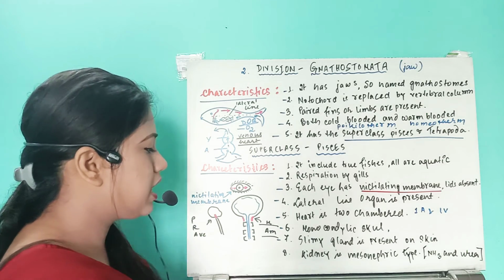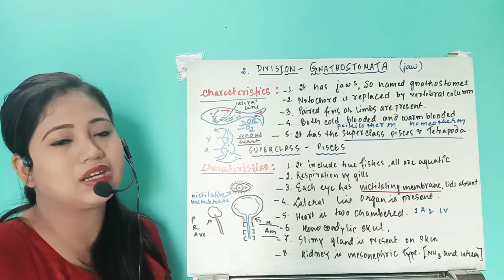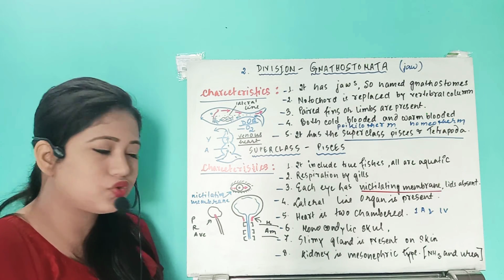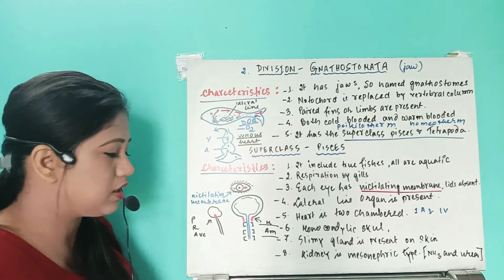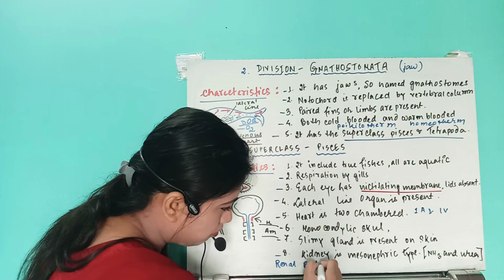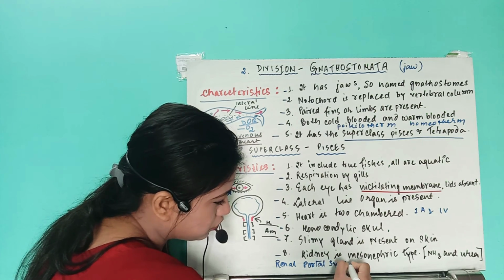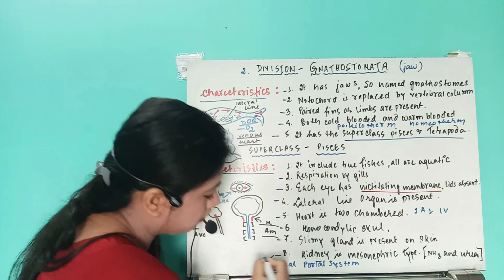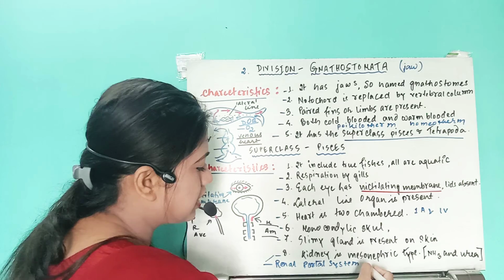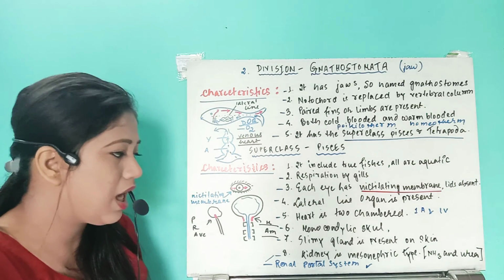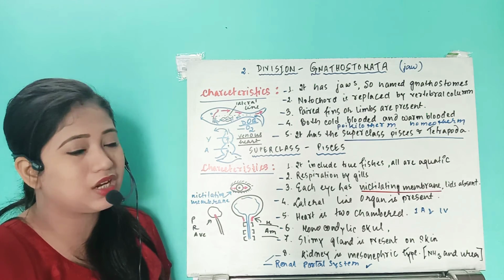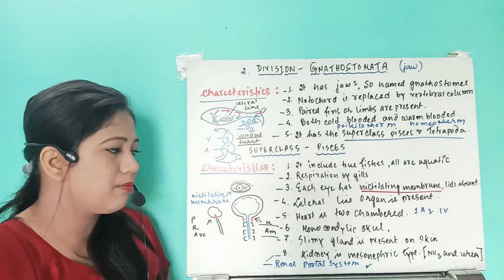Next one, the kidney is mesonephric. Mesonephric kidney is a type of kidney where less blood supply is present. That's why they have a well developed renal portal system, okay. What the renal portal system is, I will give you in detail later on, but for now understand that they have the renal portal system and their kidney is mesonephric, which is present in aquatic organisms, right?